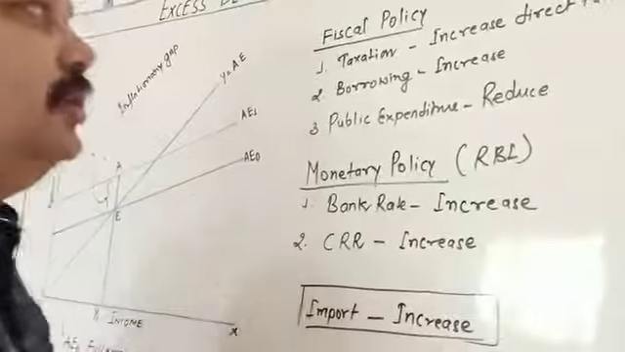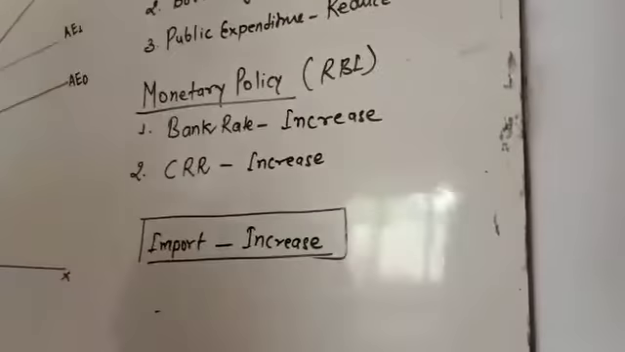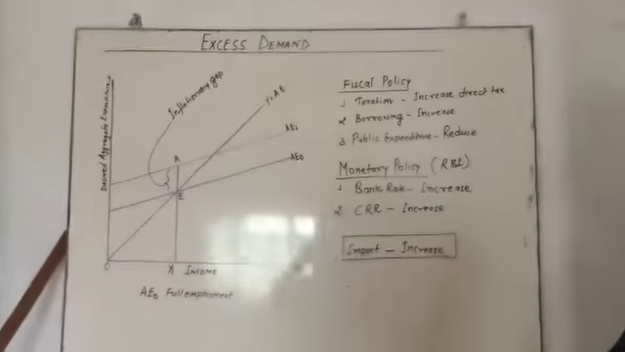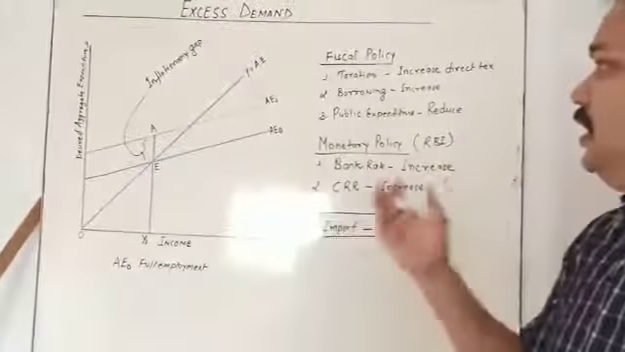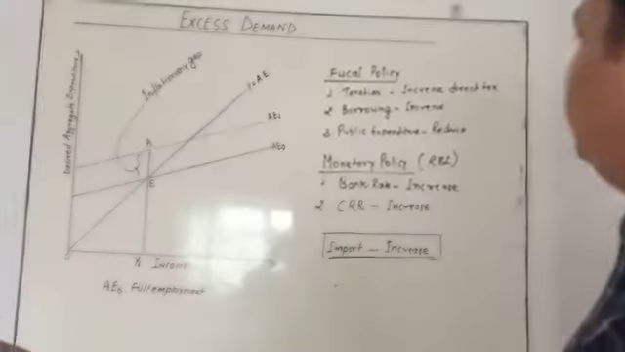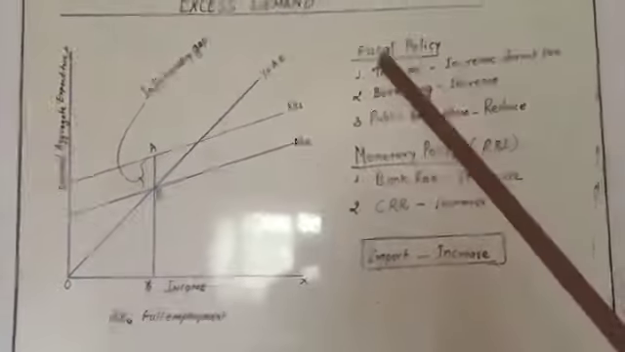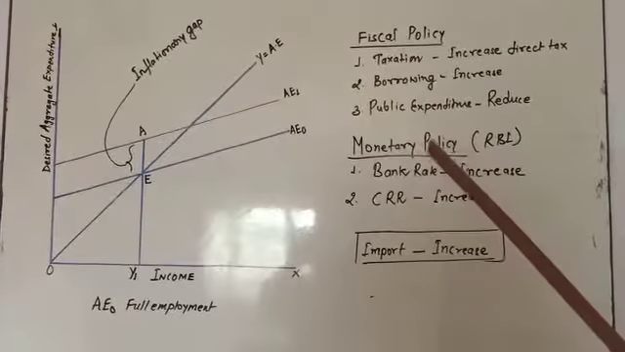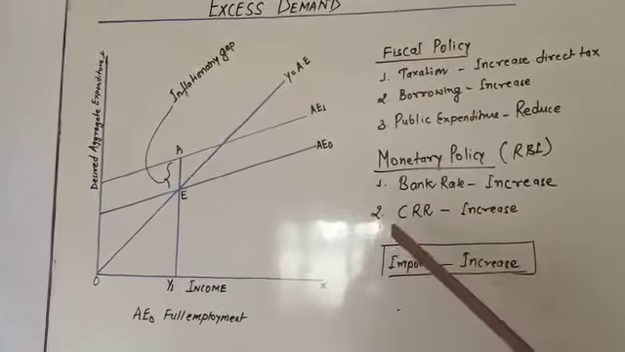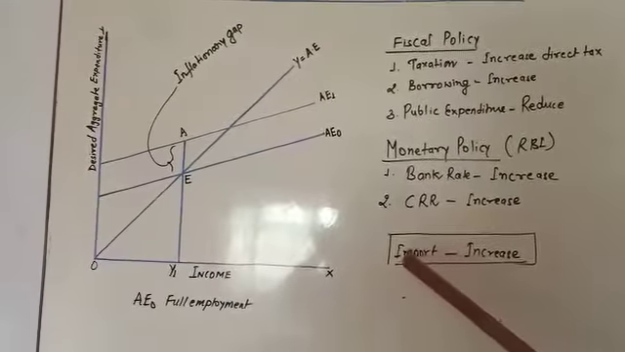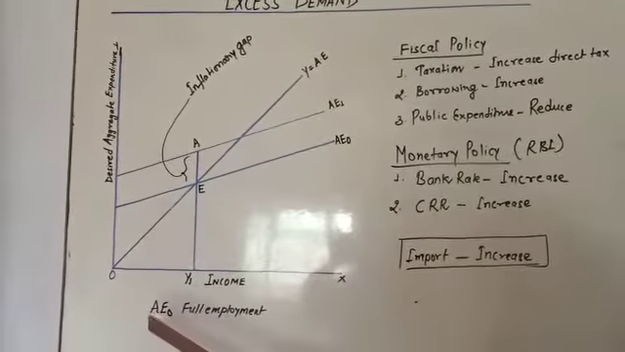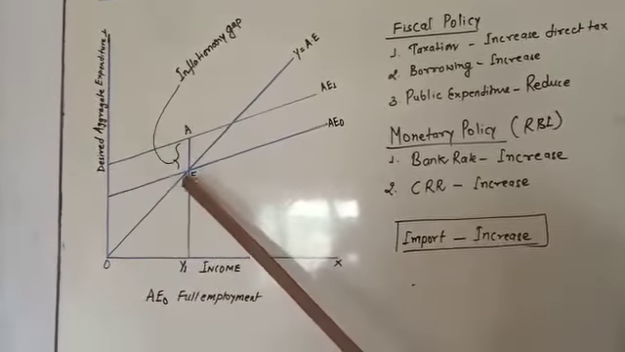My dear student, it is a very important topic for your examination. Come to the main topic: excess demand is always asked in your examination. Excess demand means you can say inflationary gap. In your examination they always ask what is the fiscal policy to reduce the excess demand, what is the monetary policy to reduce the excess demand, and the foreign trade policy. Under foreign trade policy, import is going to be increased. That is simple. And whenever the question asks about full employment, you have to draw this diagram.